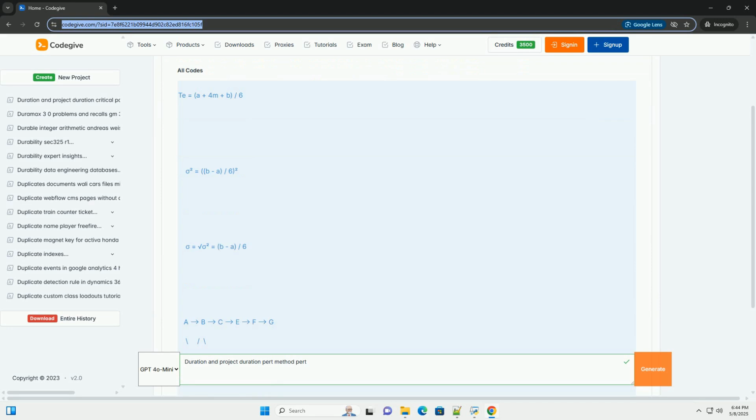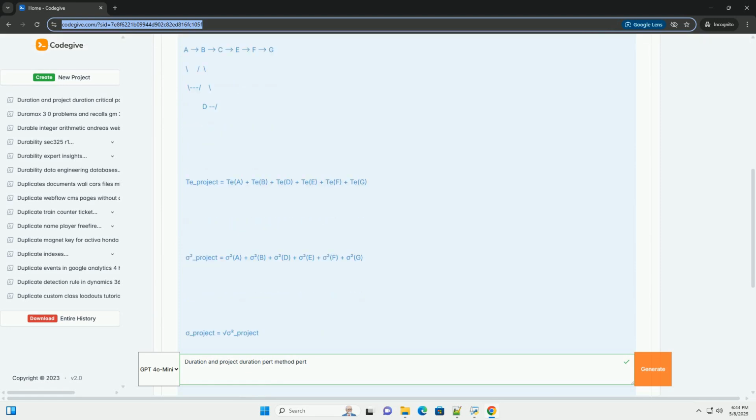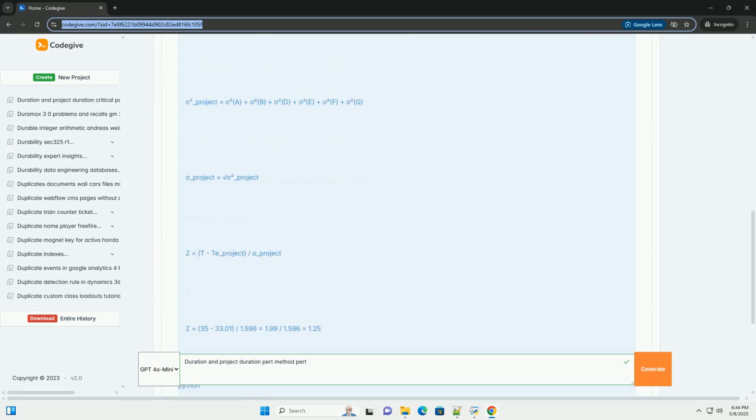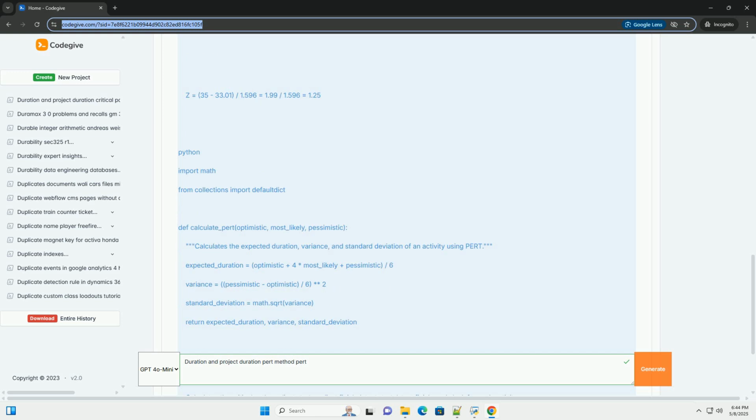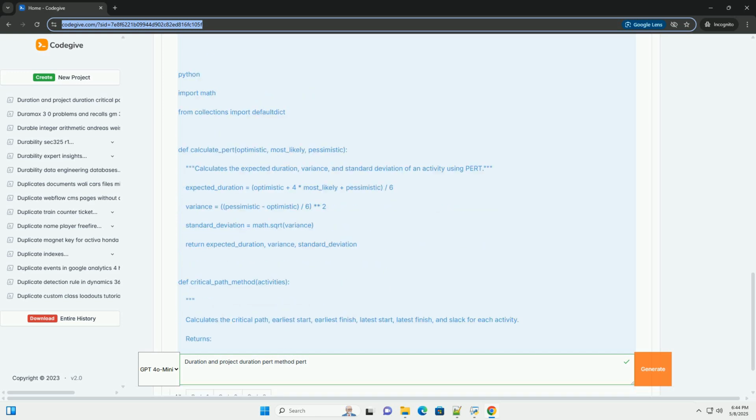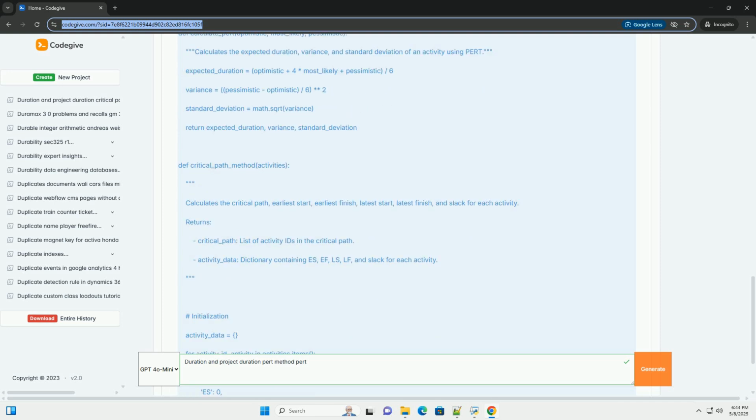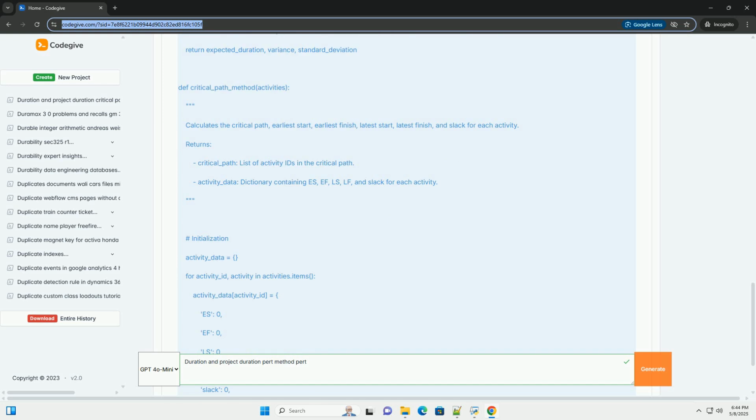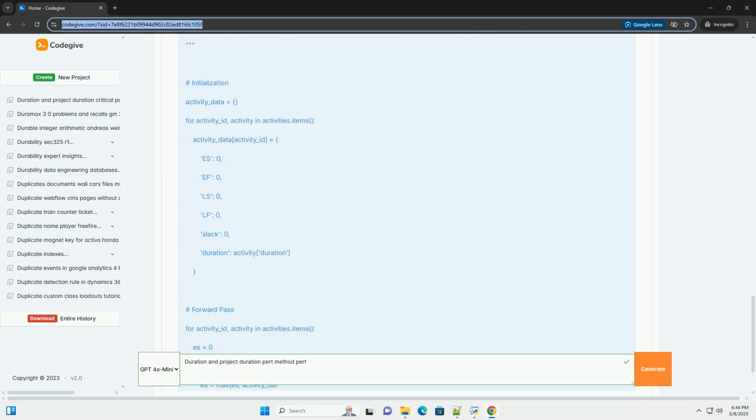OK, let's dive deep into project duration estimation with the PERT method. This tutorial will cover: 1. Understanding project duration and its importance. 2. Introduction to the PERT, Program Evaluation and Review Technique, method. 3. PERT formula explained. 4. Estimating activity durations, optimistic, pessimistic, and most likely. 5. Creating an activity list and dependencies. 6. Building the network diagram, optional but helpful.